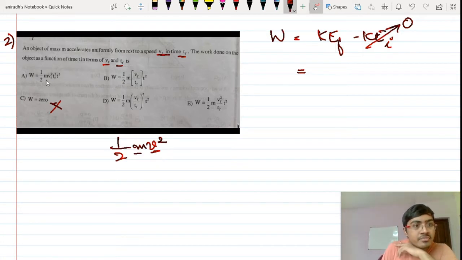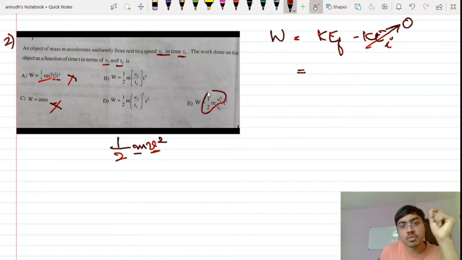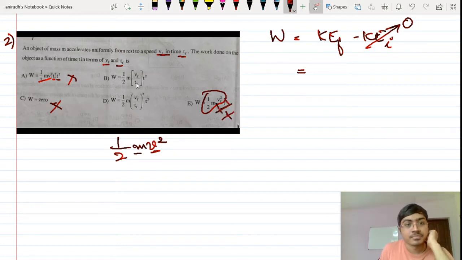There is no time factor in this. Here if you see option 1, half mv square is there, then there is a t square. It cannot be correct. Why? Because t square means the time factor is coming over there. So this will not be my answer. Just see this, 1 t can get cancelled. I mean the dimensions, if you just consider this t and this t can get cancelled. At least look at how it is similar to this. Half mv square is okay. Now only one of them will get cancelled, that means 1 t will be remaining over there. This cannot be my answer.